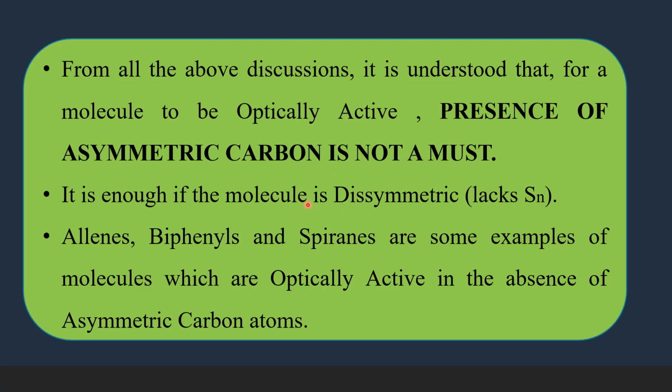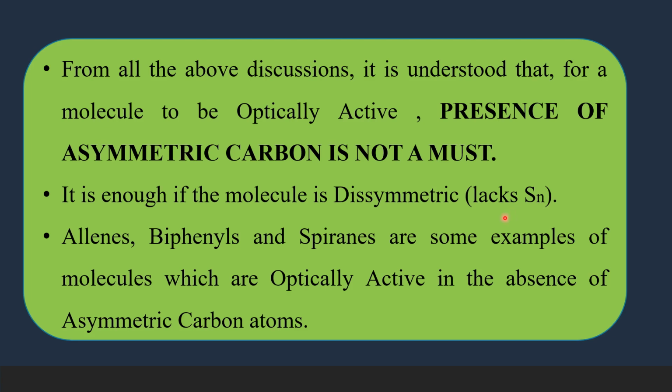The molecule should lack Sn, should not have sigma, i or any other Sn operations. So lack of Sn is enough for a molecule to be optically active, which means the molecule has to be dissymmetric.